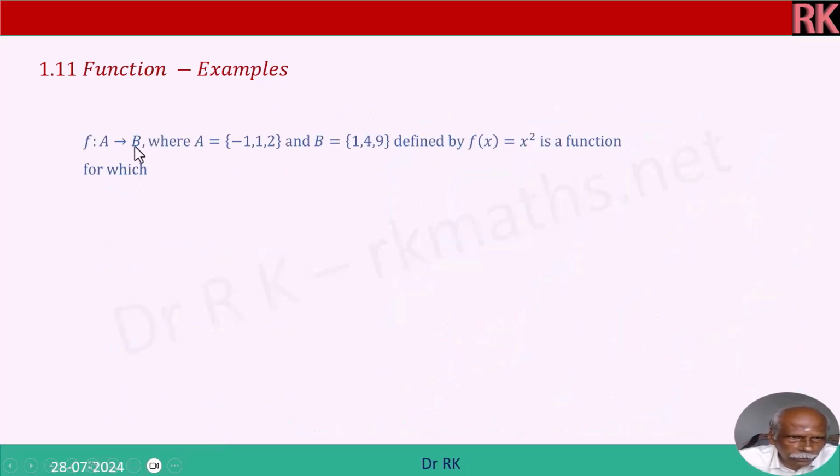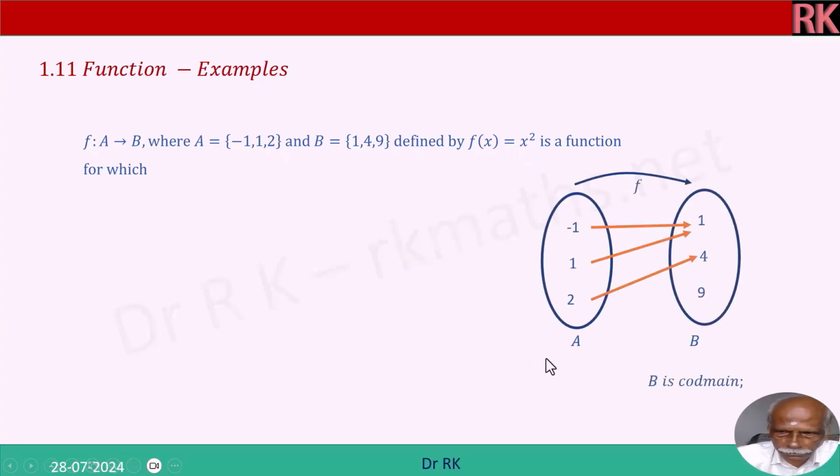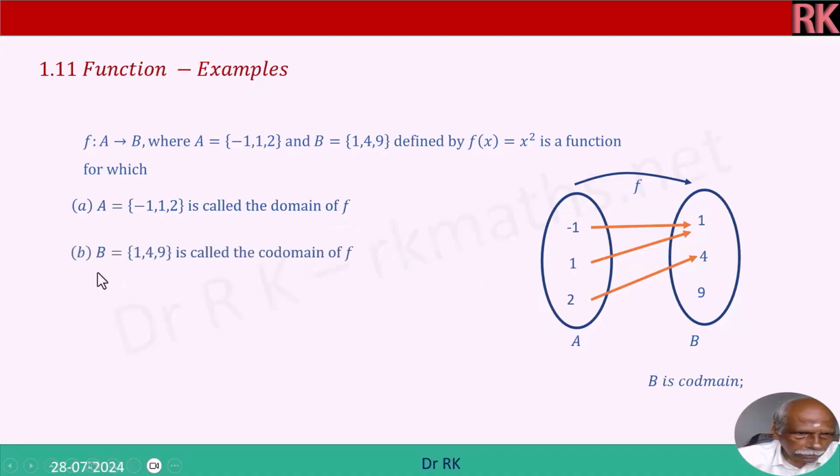F is such that A to B, A related to B, where A is equal to {-1, 1, 2} and B is equal to {1, 4, 9}, defined by f of x is equal to x squared, is a function for which A is equal to {-1, 1, 2} is called the domain of F. This is called the domain. B is equal to {1, 4, 9} is called the codomain of the function.